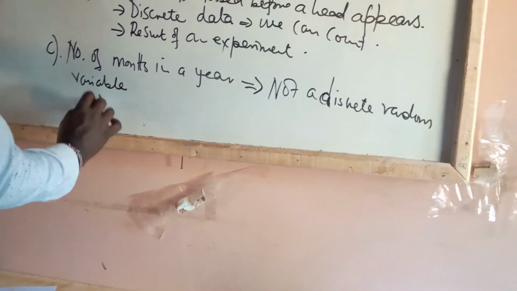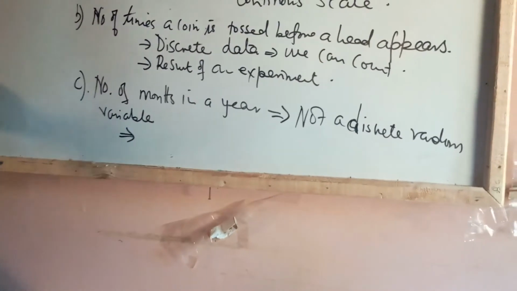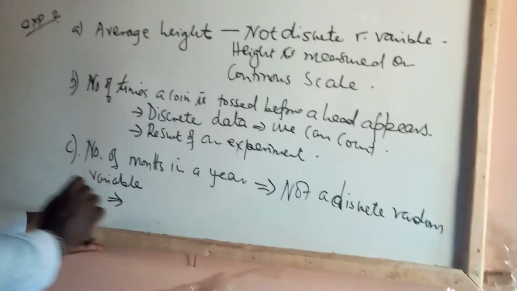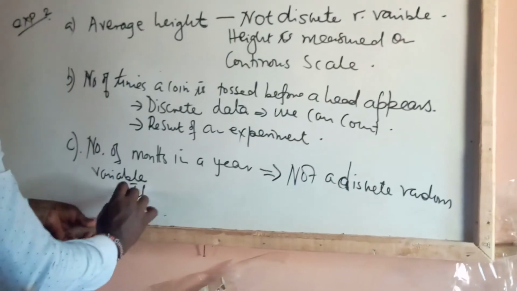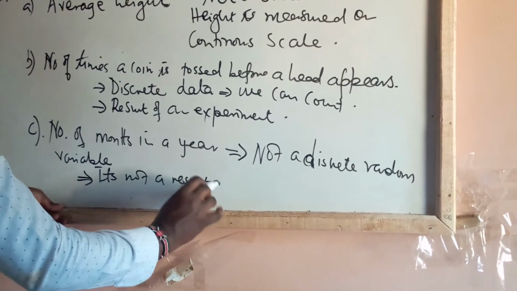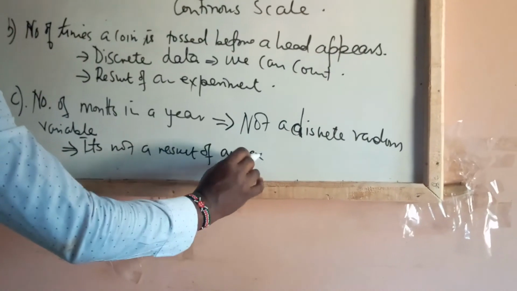This is because it is not an experiment. The number of months in 1 year do not change. It's not a result of an experiment.